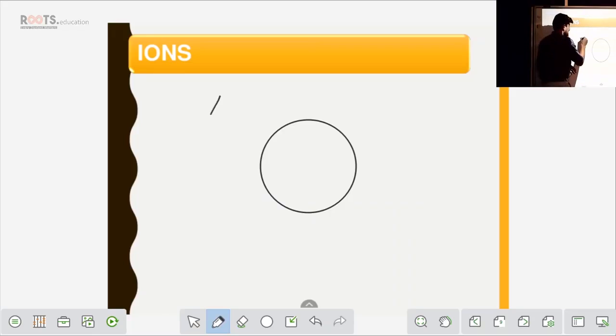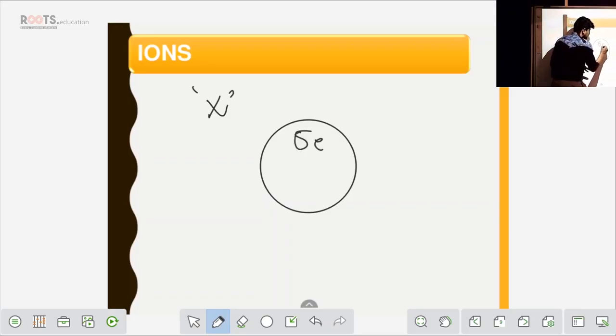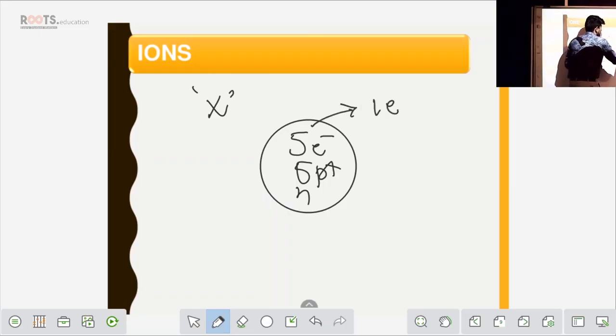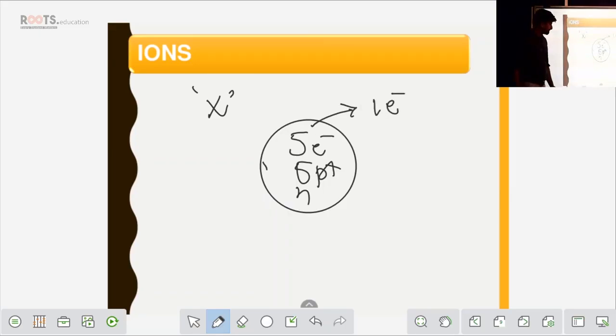So let's understand what a positive ion is. Similarly, same example, one element, and in that element you have 5 electrons, 5 protons and a few neutrons. So here what I'm trying to do is eliminate one electron from this atom.